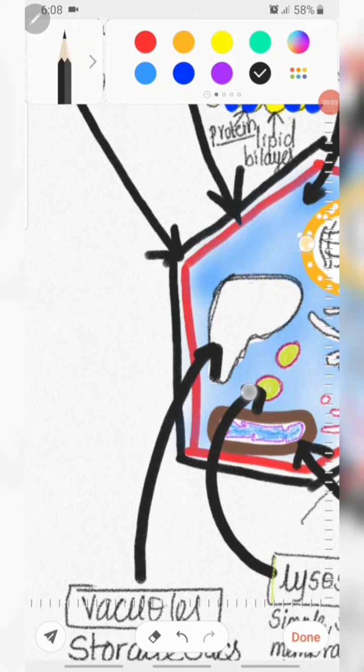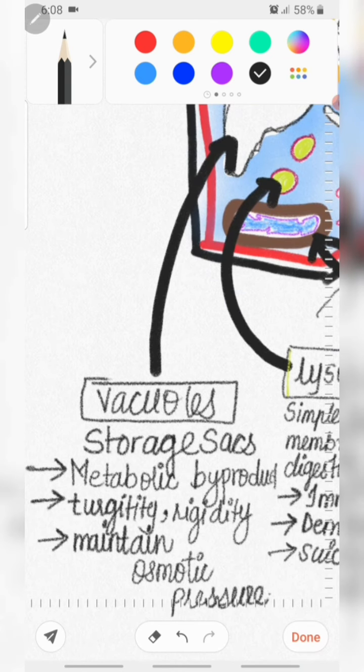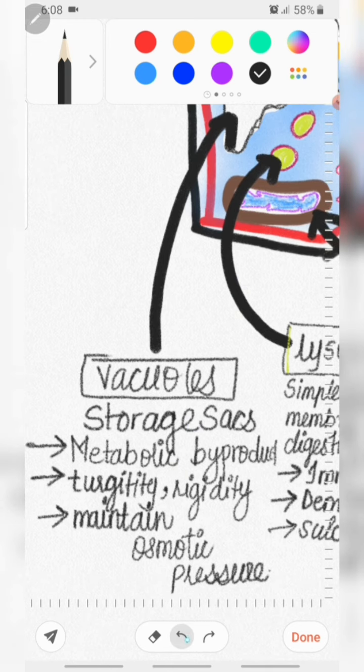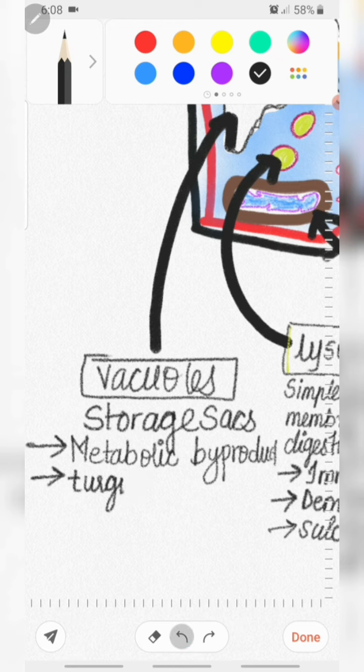Vacuoles are empty spaces present in a cell, and they act as storage sacs. Vacuoles are very important in plant cells as well as in animal cells. They are also called the storage sac of a cell.